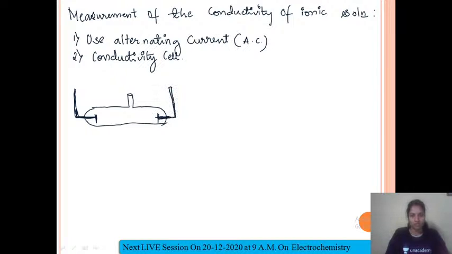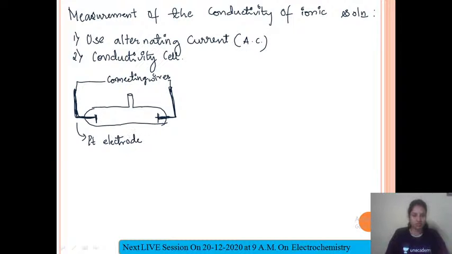These are the two platinum electrodes, and these are further connected to wires, which go to a galvanometer which can measure the electric current. So this is your platinum electrode.